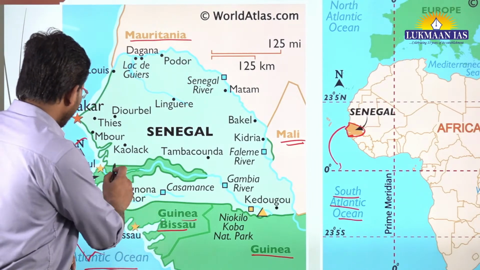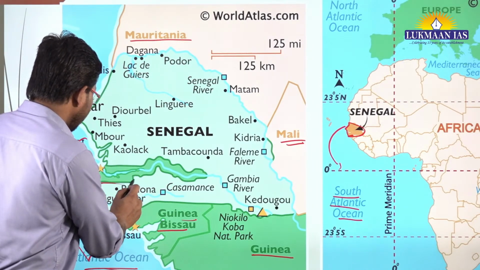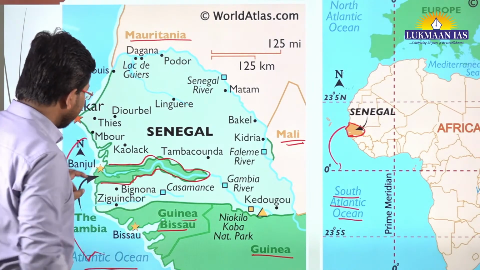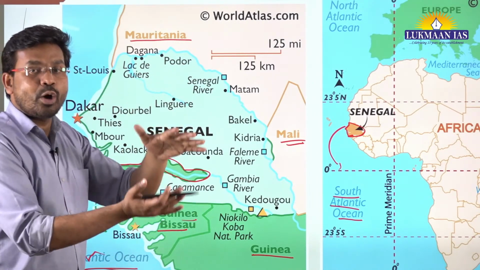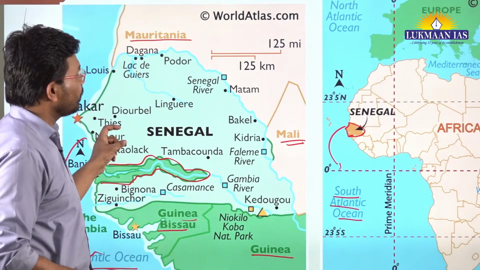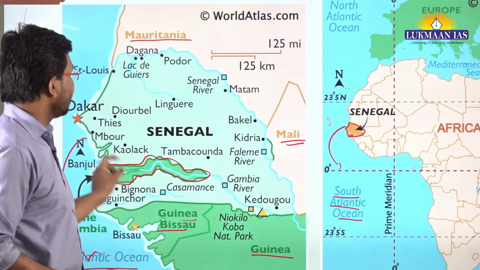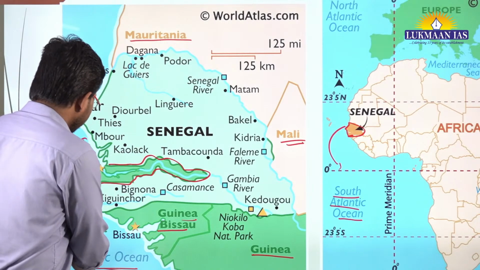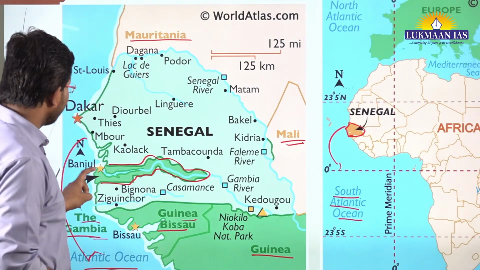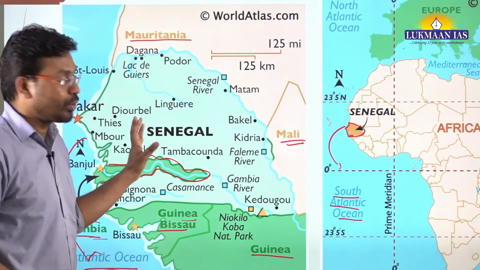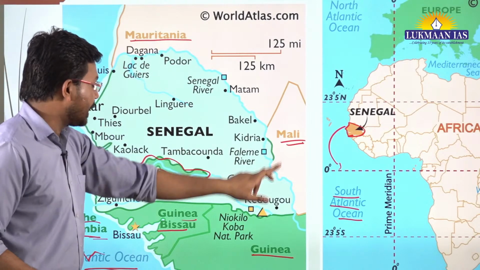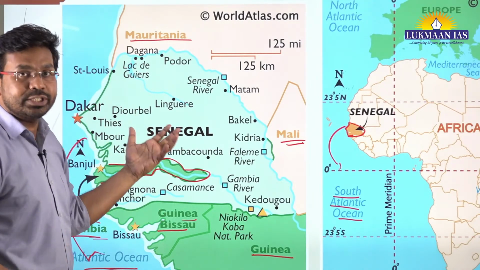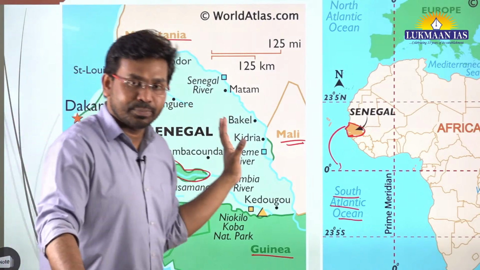Also we have a very small country over here. This country is sandwiched within Senegal. This is known as the Gambia. So it is important for you to remember Mauritania, Mali, Guinea, Guinea-Bissau and Gambia. These are the countries with which Senegal shares its border.